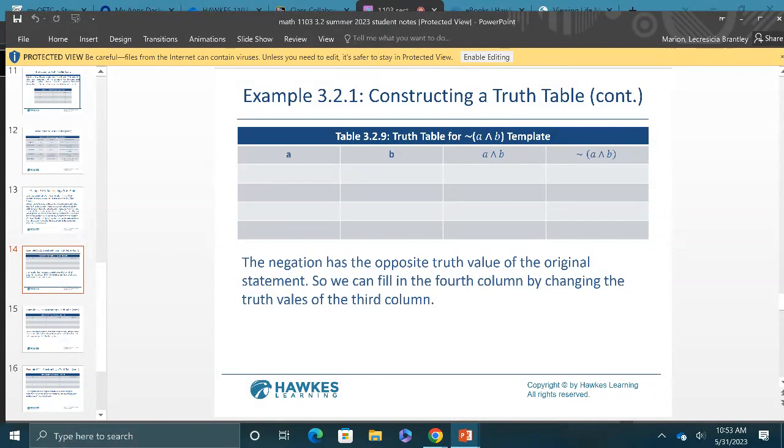And so now the next part, you're done with this. So what did they add? This is the same thing as this, but they added the not in front of it. So what does negation mean? It's the opposite, right? So I'm going to do the opposite of this column. What's the opposite of true? False. And so all of these would be opposite. We do a whole bunch of that. So look on your last page under skill check 3.2.1. Does our answer match? And that's it. That's all you're doing.